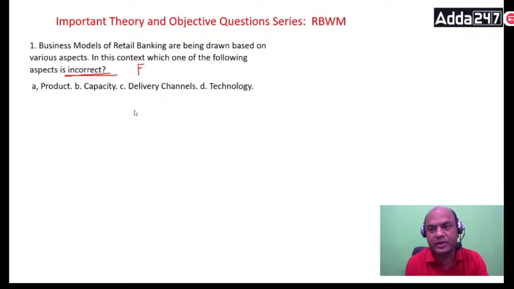So give me the answer, everyone. On YouTube, kindly give it in the comment section fast. Product, capacity, delivery channels and technology. So business models are drawn based on which aspect? So what is the answer over here? Is it product, capacity, delivery channels or technology? A, B, C or D? Everyone?